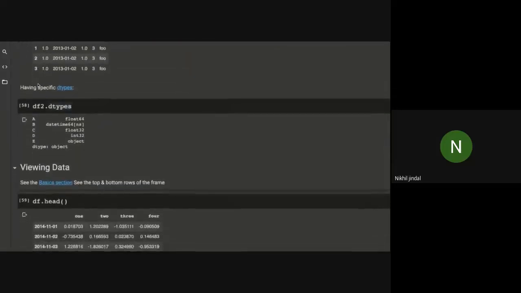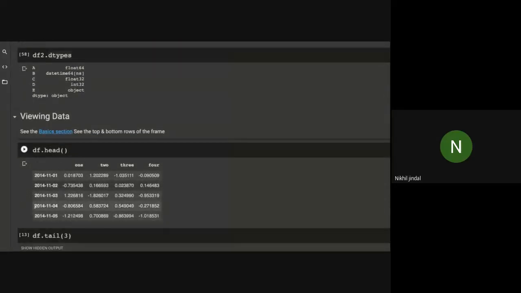I hope you remember that we had 6 rows from 1 to 6, but this head function only printed up to 5. Here we have very few rows, but in real data sets we sometimes have more than 10,000 rows. At that time you can't print all the rows, so we use the head function, which will only print the top 10 or top 20 rows of that particular data set.